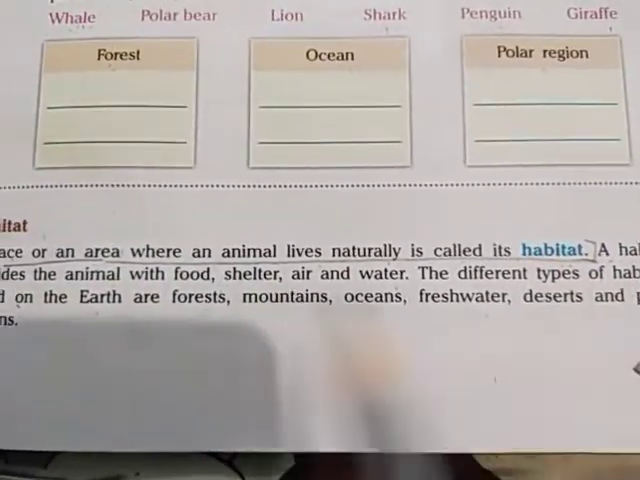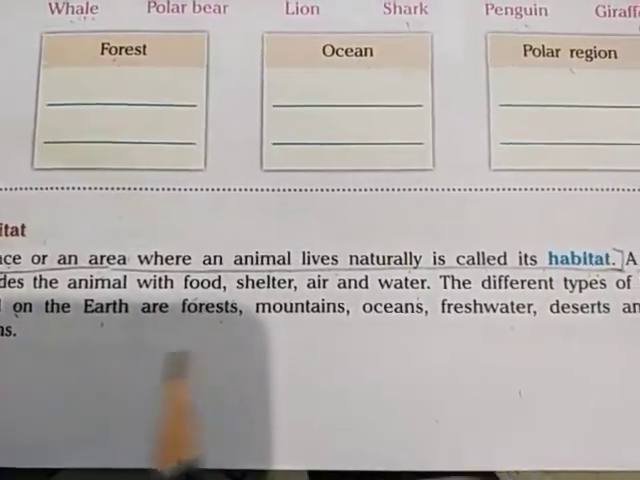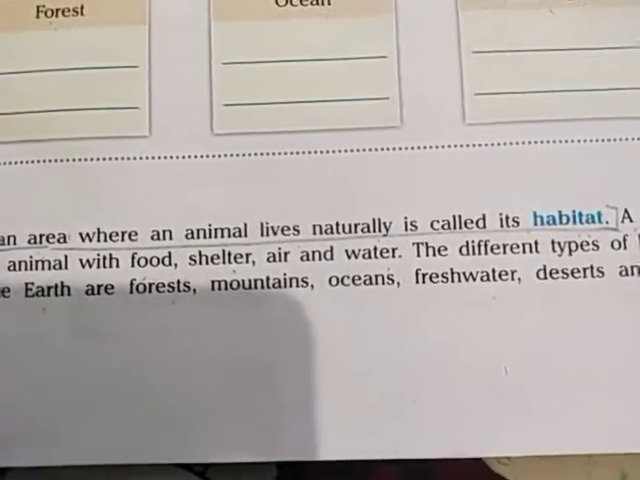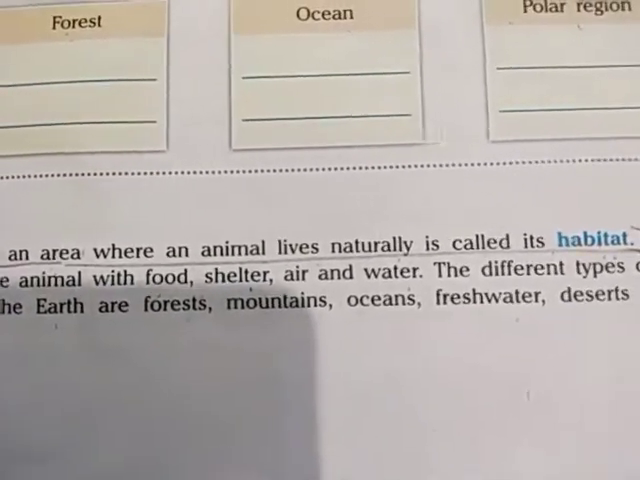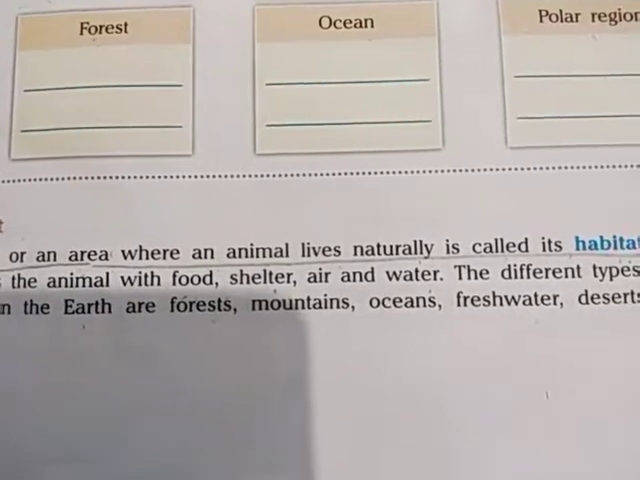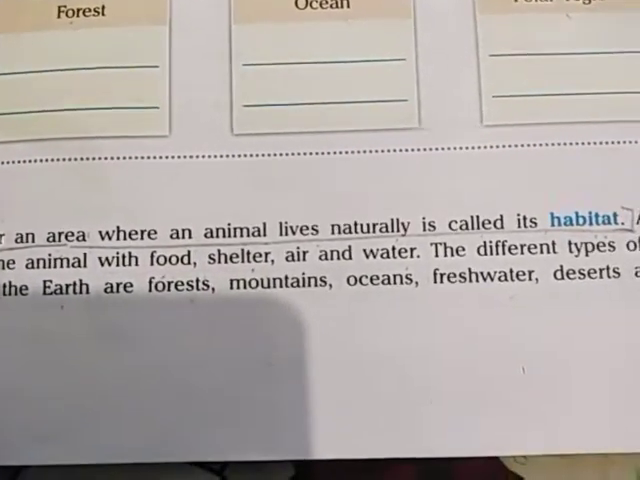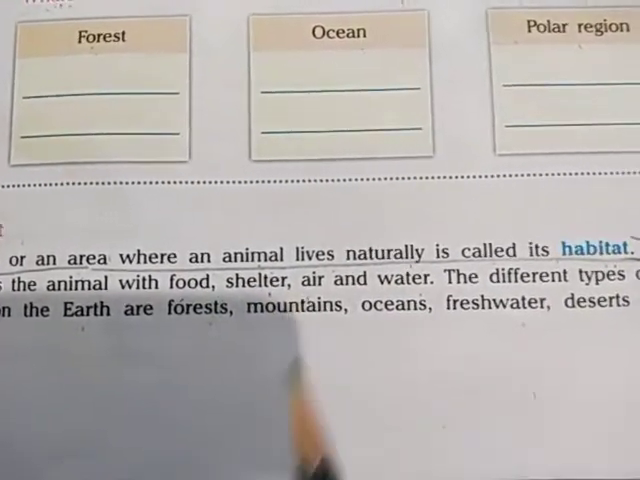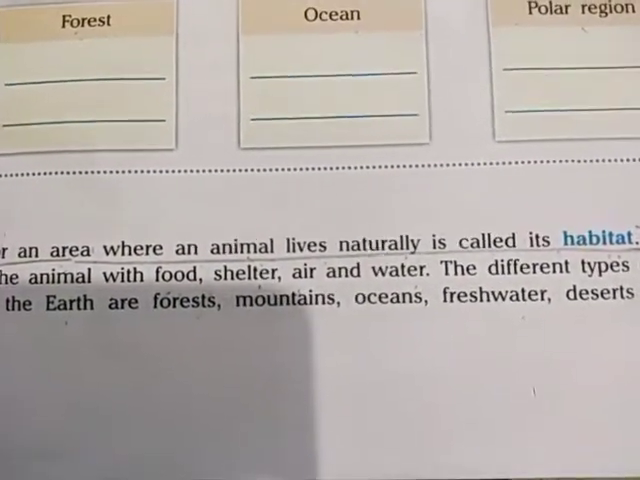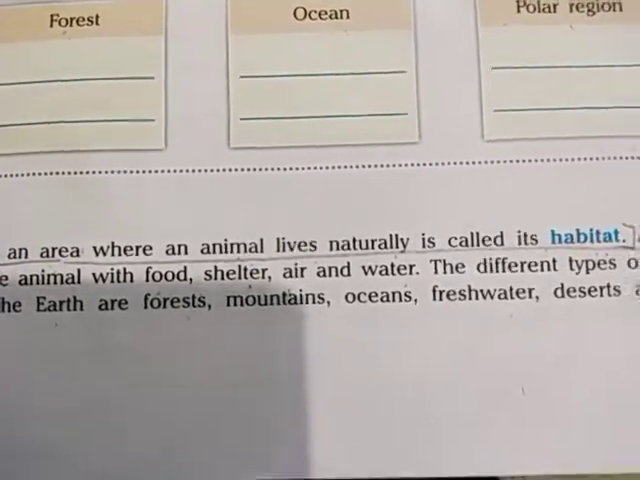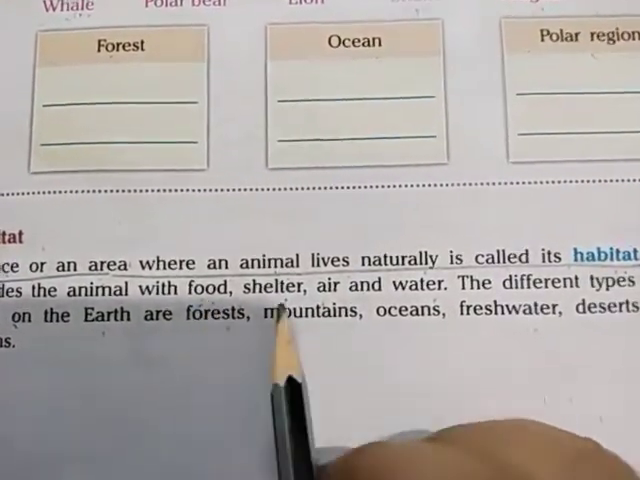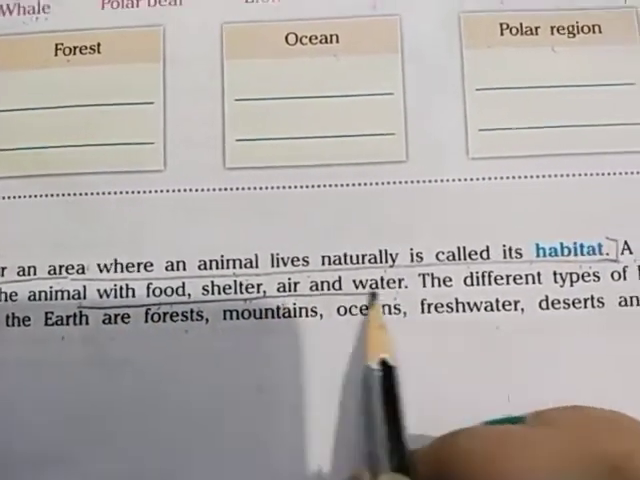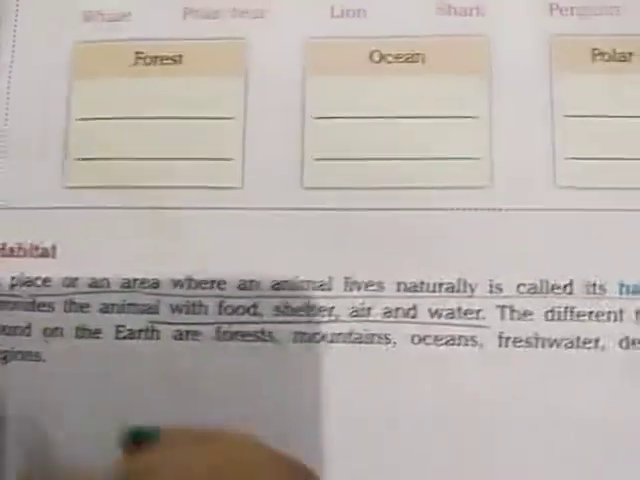Now a habitat provides the food and shelter, means where they live, and protection. Like we live inside our home, this is our shelter. We feel protected inside our home. Similarly, all the animals also feel protected inside their natural living areas. They feel comfortable and protected. So food, shelter, air and water, these things they get from their natural habitat.